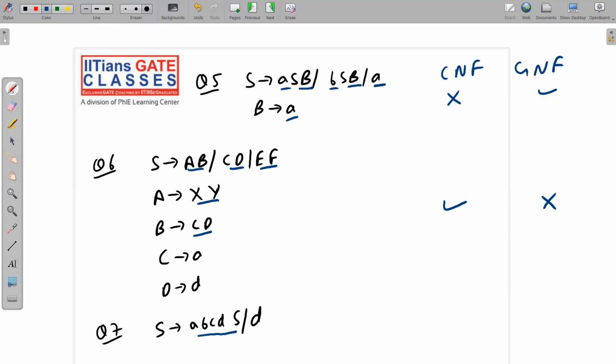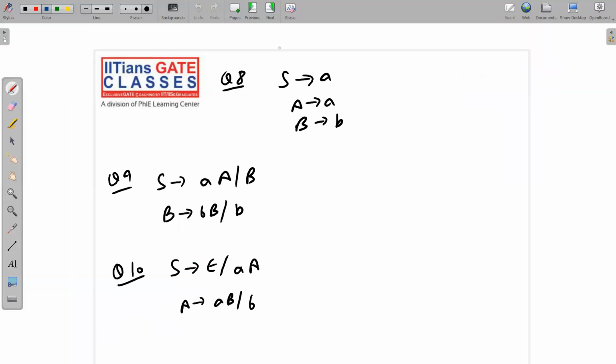Next, AB, CD, S, or D. So what about this scenario? See, GNF says terminal followed by any number of non-terminals. But here we have non-terminals, so this is not in GNF. And this is not in CNF also because CNF says exactly two non-terminals or a terminal. So this is not according to CNF also. Let me jump to the next slide.